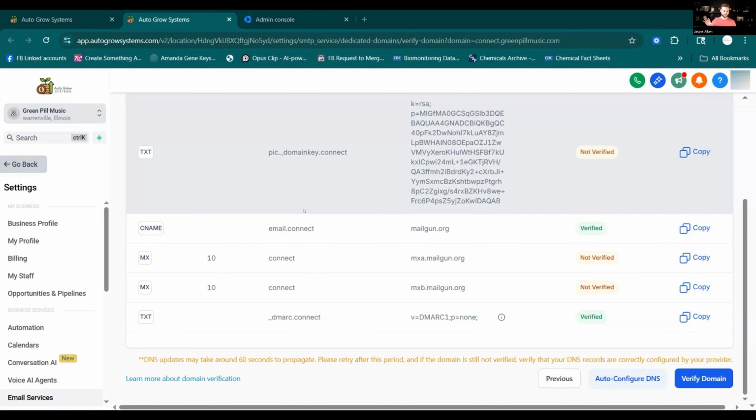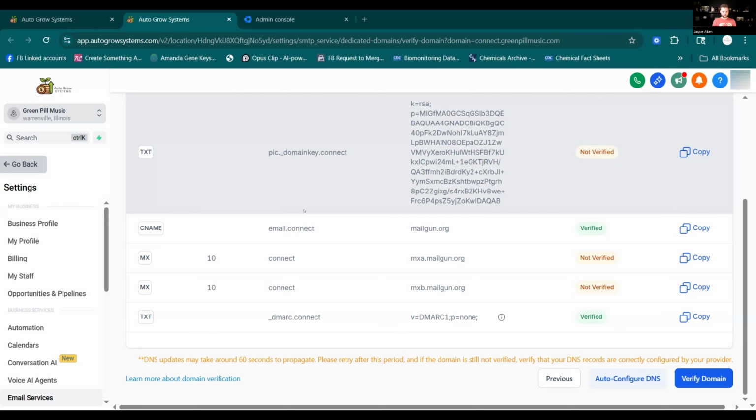Now, your Google Workspace is a separate email platform that you build with Google directly. And with Google Workspace, it's good to create an email there because that can be your front-facing email that you put on your website, on your business cards, on your car. That's the one that people can send inbound inquiries to, if you just want an email out there that people can send a quick question to, or whatever.